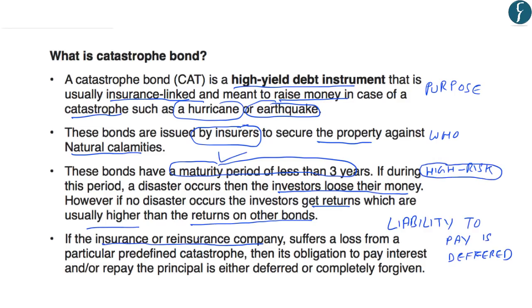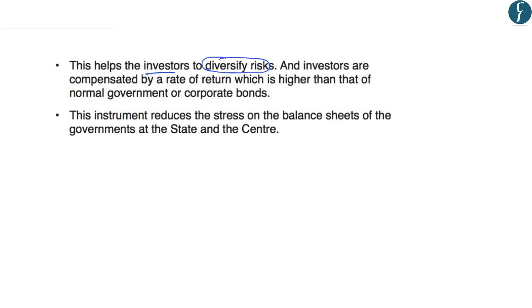And from an insurer or the insurance company's point of view, if a disaster happens during the maturity period of the bond, the liability of the insurance company to pay is generally deferred. And this is provided in the terms and conditions of such bonds. And as the liability to pay is deferred, the company uses this money to provide relief to the victims of the disaster. Further, for investors, it helps them in diversifying their risks.